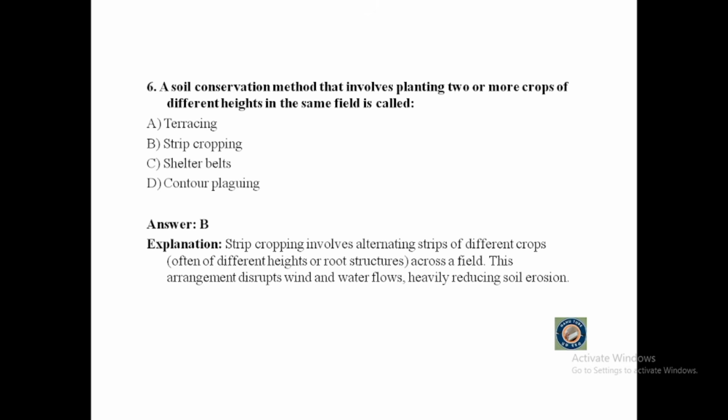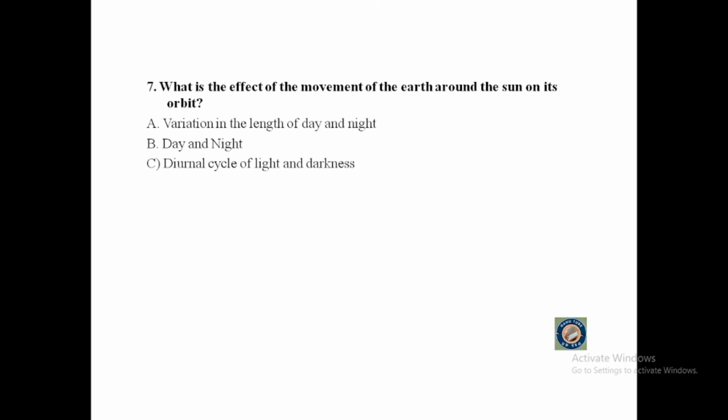Let's go to question number 7. It says, what is the effect of the movement of the Earth around the Sun on its orbit? A. Variation in the length of day and night. B. Day and night. C. Diurnal cycle of light and darkness. And D. High and low tides.